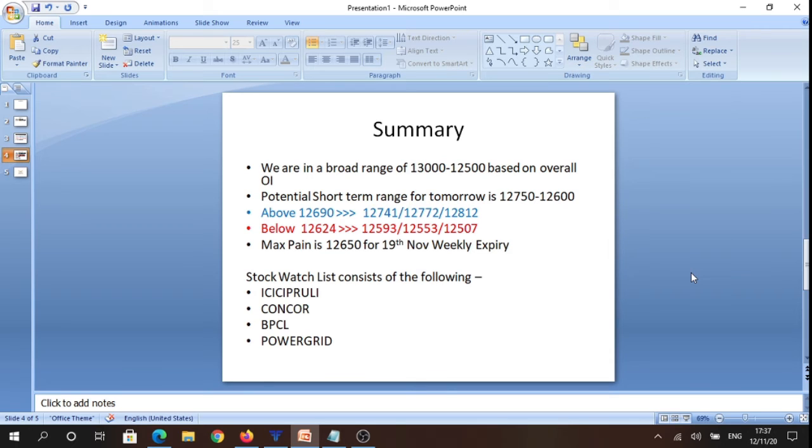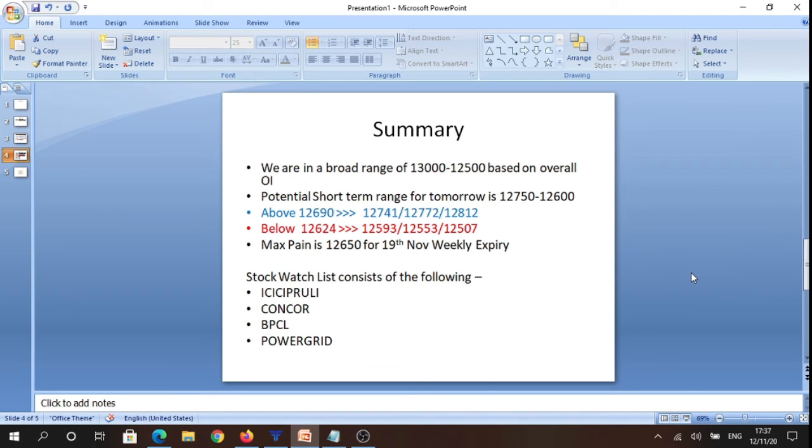So above 12,690 levels, we can trade towards 12,741, 12,772 and potentially 12,812 levels. And below 12,624, we can trade towards 12,593 levels, 12,553 levels and potentially 12,507 level.